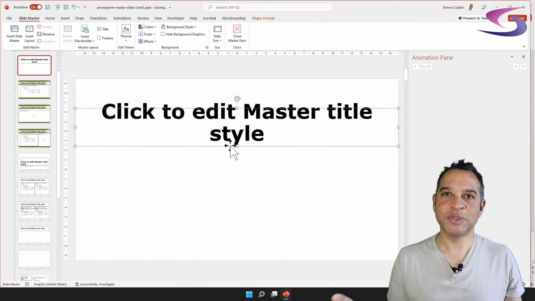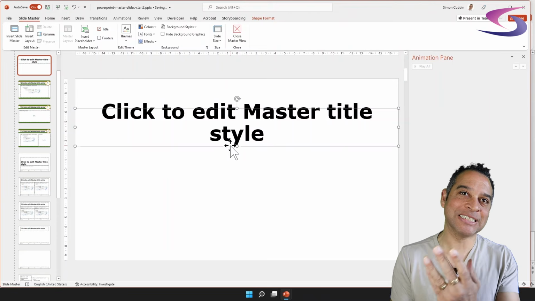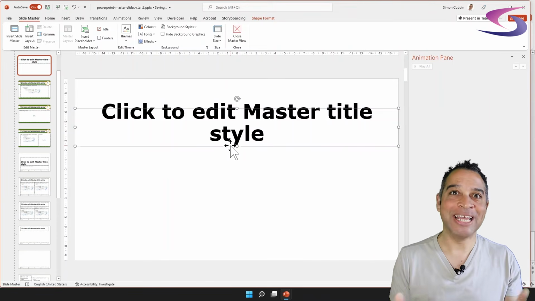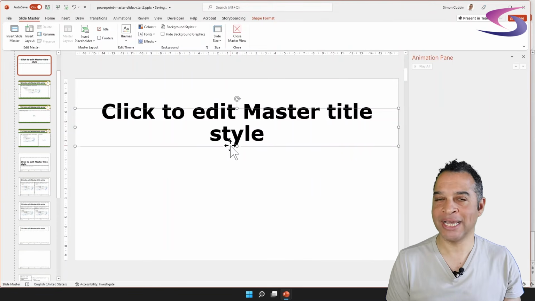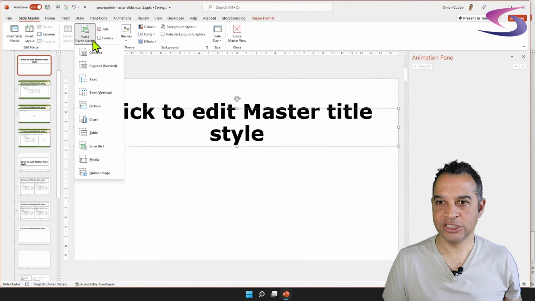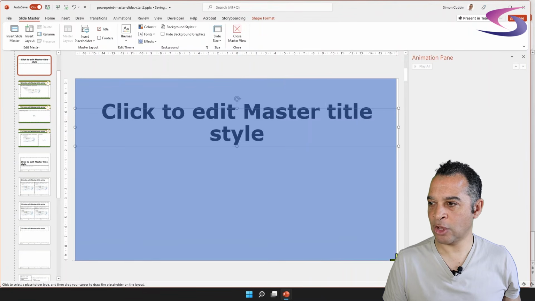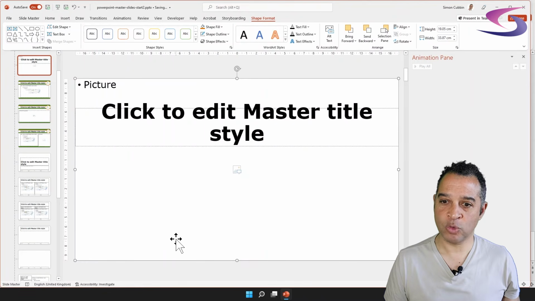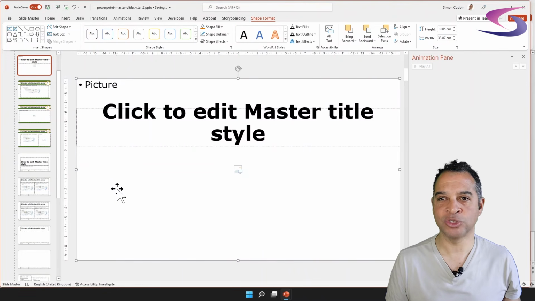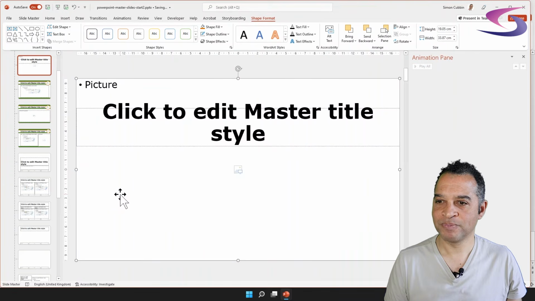Excellent. And what I want to do is put a picture placeholder in, but I want to put it in as a background so people can then opt to change the background of the title slide. So let's do that. I'm going to go to the Insert Placeholder drop-down list, just to remind you where it is. It's just at the top on the Slide Master tab. So Insert Placeholder and choose Picture. And then this placeholder is going to go across the whole slide. So if you just select the whole slide, if it doesn't work the first time, of course, you can use these resize handles to adjust and make sure it fits just so.